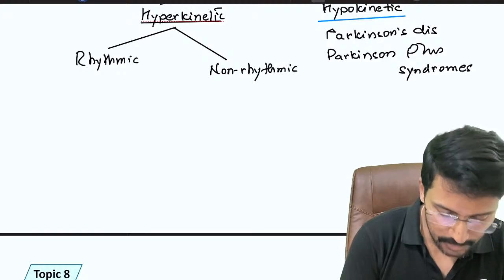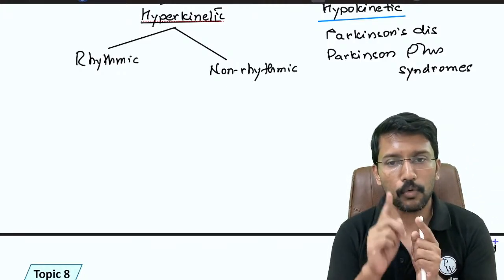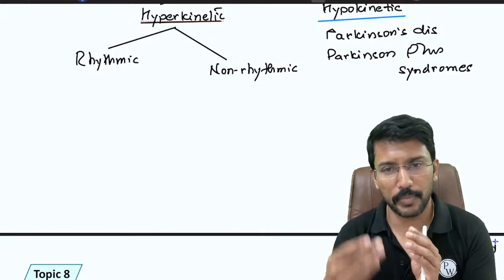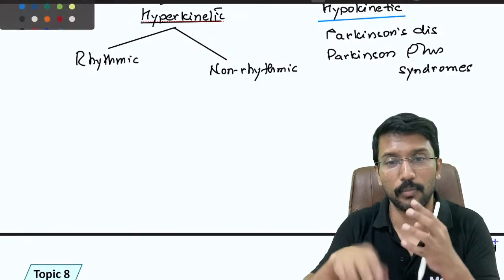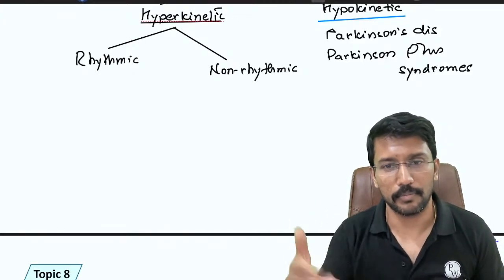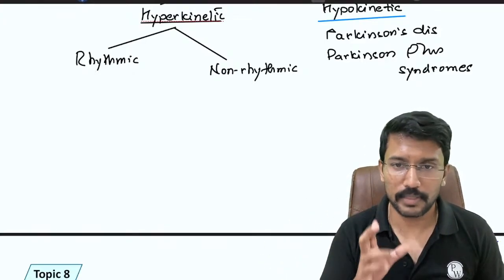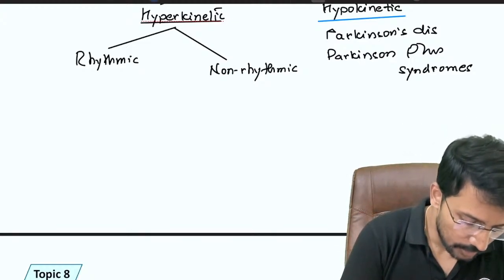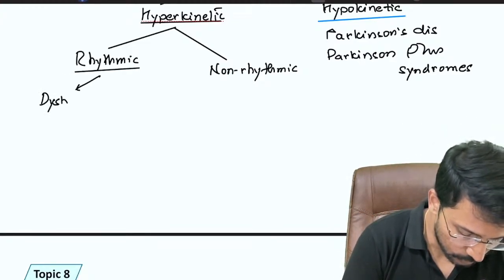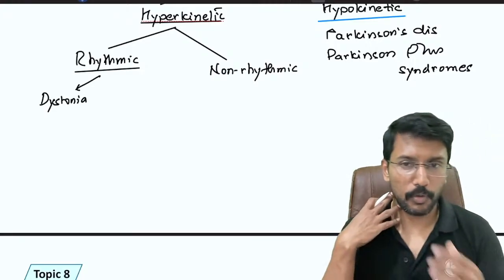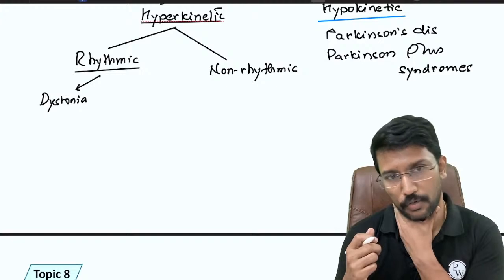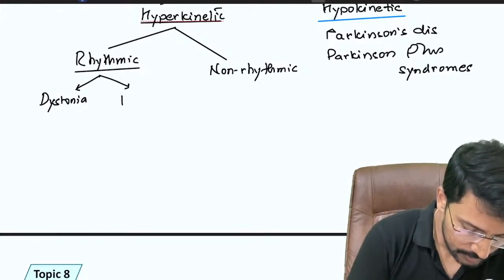So when we say rhythmic, that means the same movement keeps repeating in a pattern. Same movement keeps repeating again and again. There are no complex or multiple movements involved. Only one kind of movement keeps repeating again and again, like a rhythm. Right? Such movements are called rhythmic. There are two types. One of them is dystonia, where one group of muscles is constantly, continuously in a contracted state. Example is torticollis. And the other one is tremors.